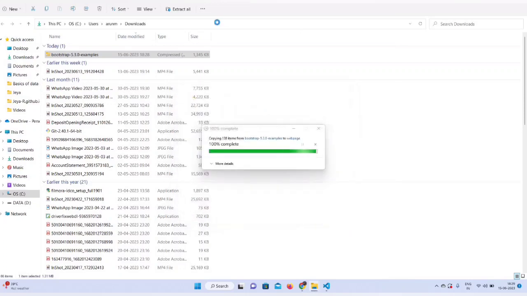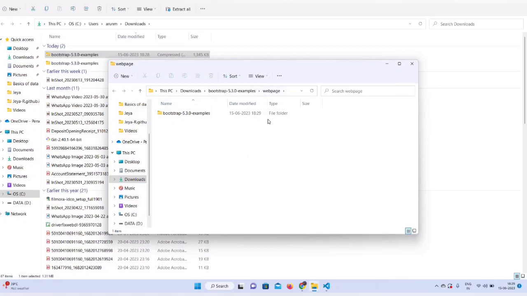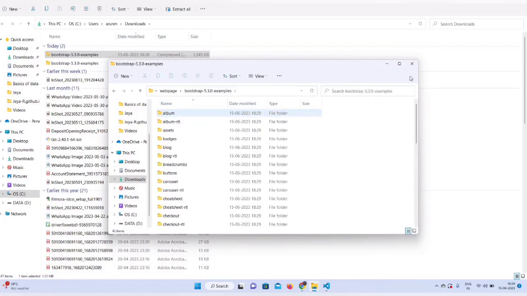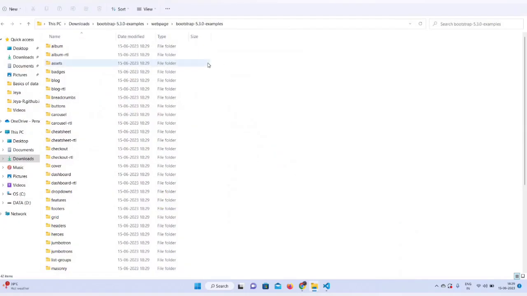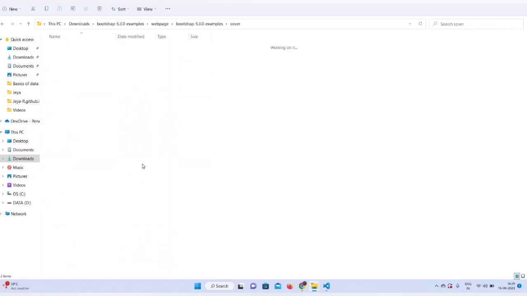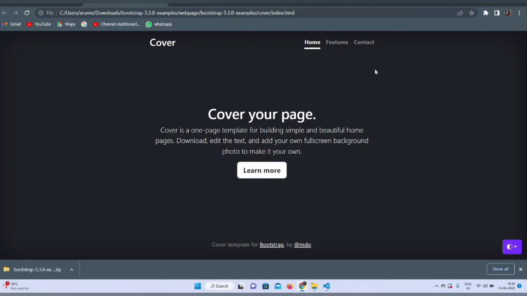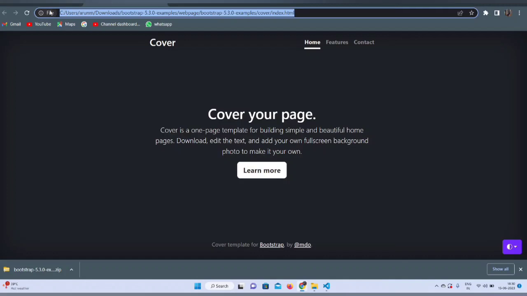extracted it. So this is the extracted folder. Here you can see all the examples that we saw there. See, blog, carousel, checkout pages, dashboards, and that is our cover. Yeah. So cover is the project that I selected. So if you just double click on this index page, it will take you to your web browser, your default web browser. And if you check the path, this is a local file path.